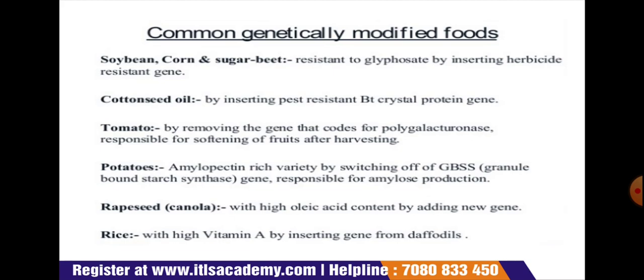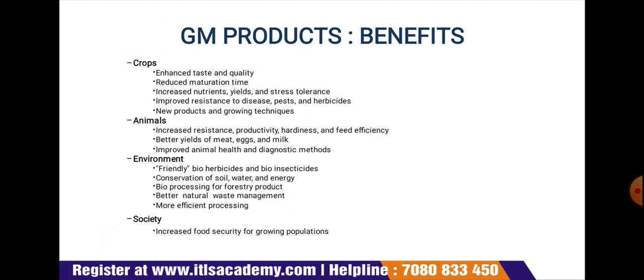Next is the rapeseed canola. It has been modified with high oleic acid content by adding a new gene. Last one is the rice. Rice has been modified with high vitamin A by inserting a gene from daffodils.